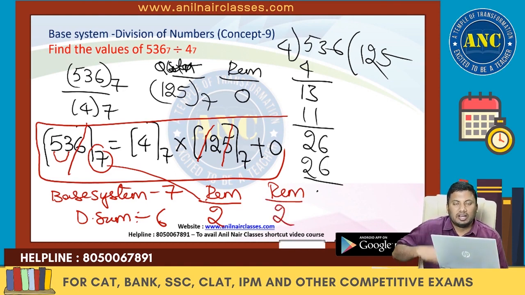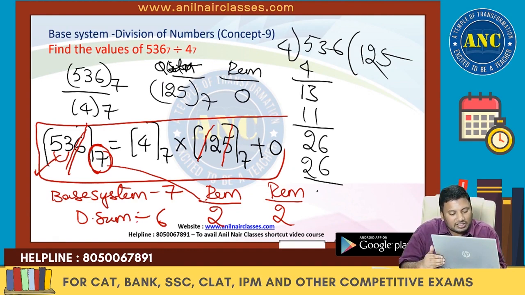Dividend equivalent to divisor into quotient plus remainder. Check with the answer option and use this. 536 in base system 7 is 4 base system 7 into 125 base system 7 plus 0. In a base system 7, digital sum is divided by 6. So I deleted 6. 5 plus 3 is 8. 8 divided by 6, remainder is 2. Left hand side I got remainder 2. Right hand side 4 into 5 plus 1 is 6, eliminated.